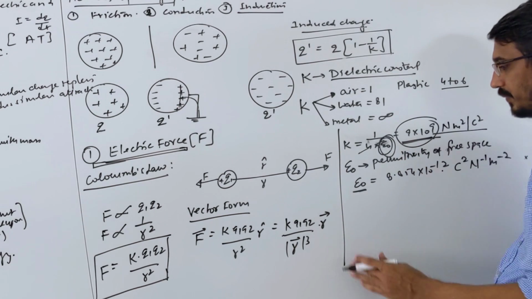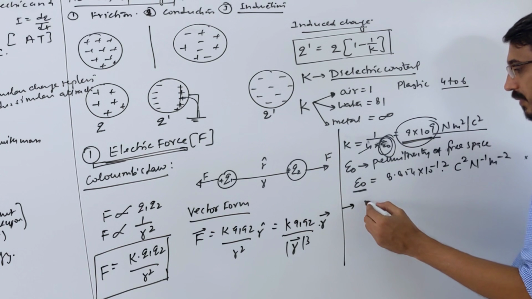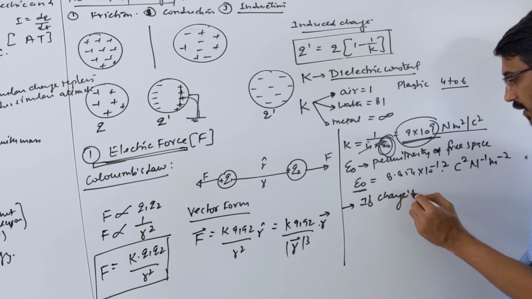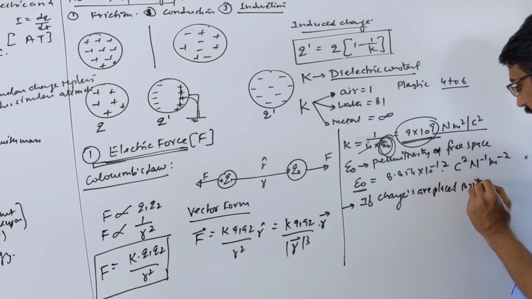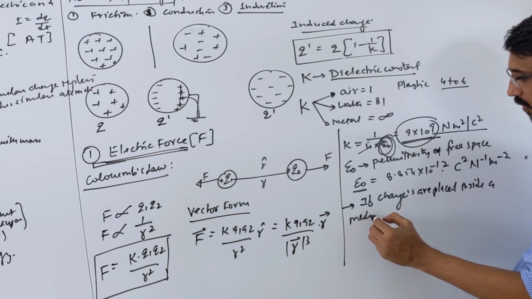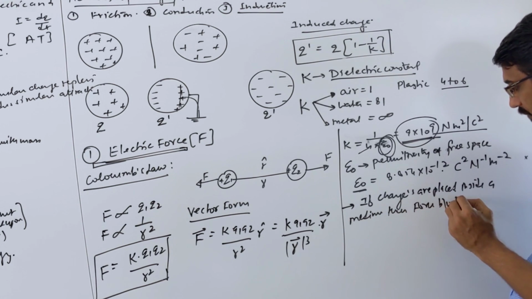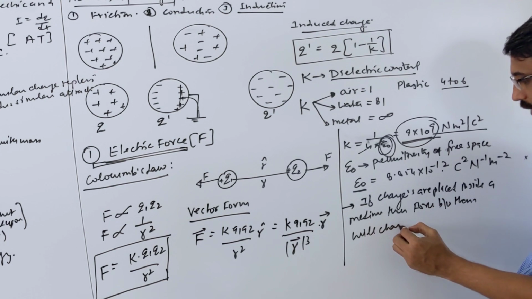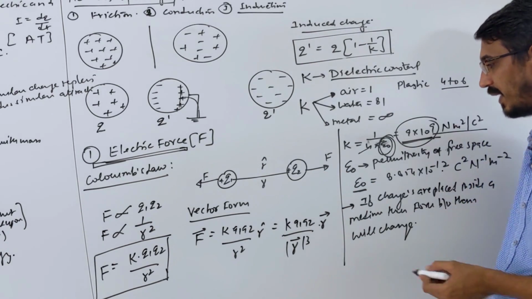Let's define it first. If charges are placed inside a medium, then the force between them will change. It will not be the same as the force between them when they are placed in air.